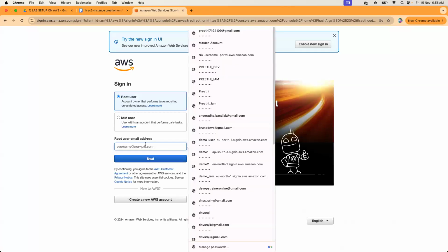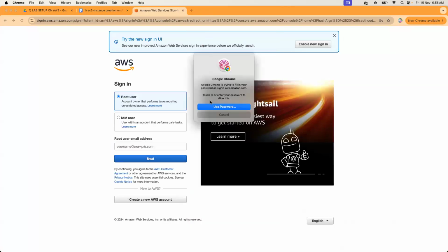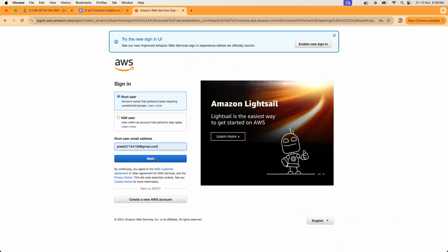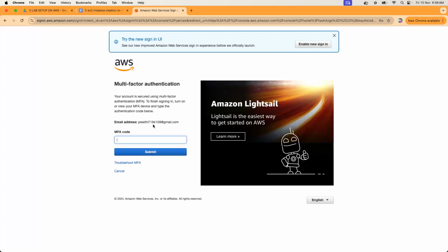So you will be creating an email ID, which is nothing but a root user. That's how we log in. Enabling multi-factor authentication is also mandatory. So you will be taken through those steps when you're creating an account or later on.